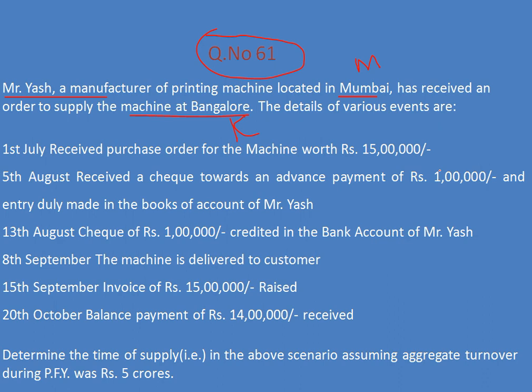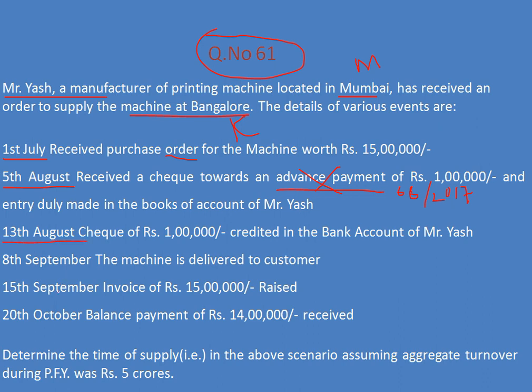So move to the dates. First date, this one. This date is relevant for which purpose? Received purchase order for the machine, the order received date. Second, 5th August is the received check. So this was advance payment. I said that section, notification number 66, oblique 2017. So in GST, advance payment is not considered for goods. So this date is not considered now. Move to the next one.